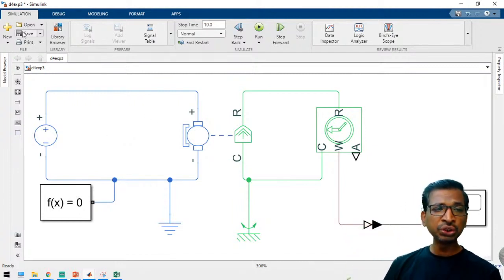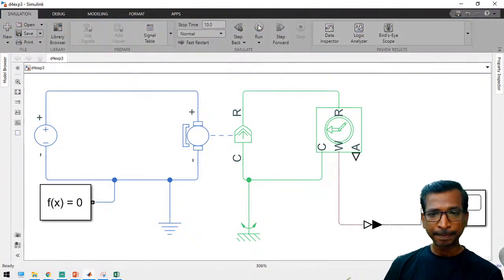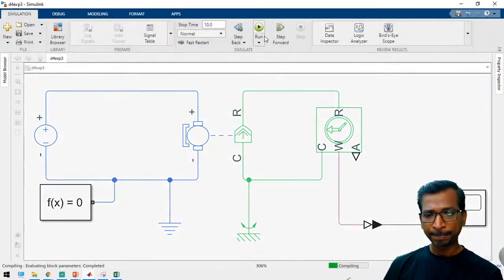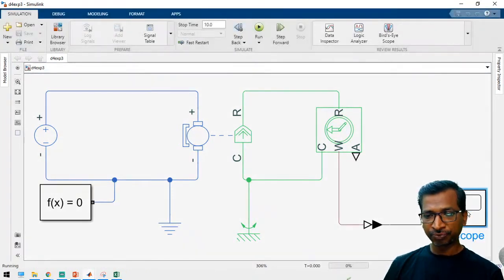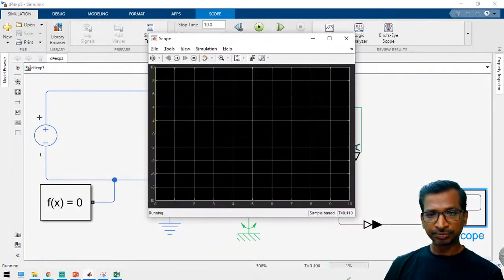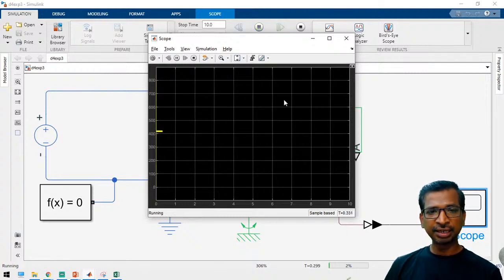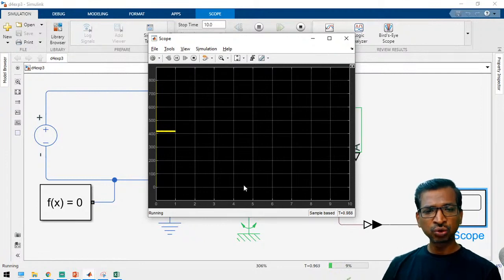Now we are going to ensure that. See here, 400 radian per second is there. If you convert it into RPM, you reach 4000 RPM.